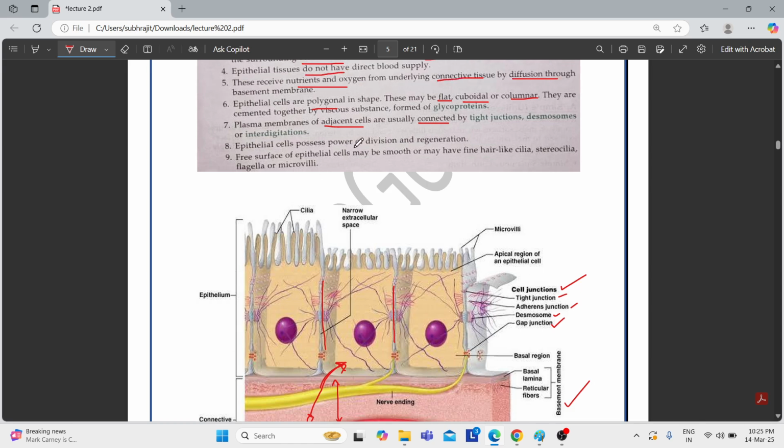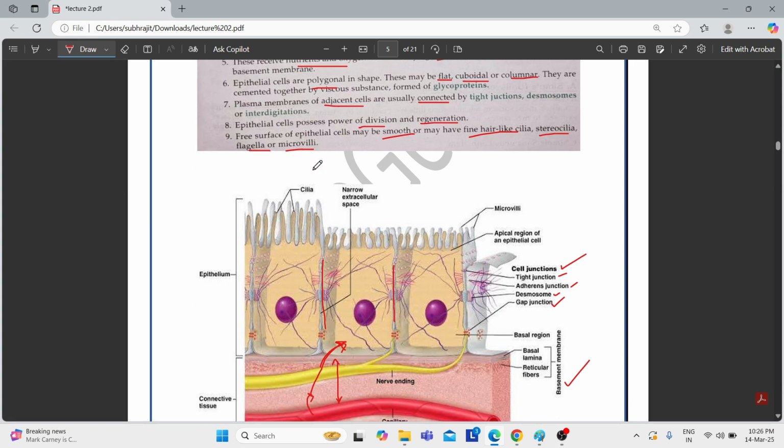Epithelial cells possess the power of division and regeneration, and the free surface of the epithelial cells may be smooth or may have hair-like cilia. They can have cilia, flagella or microvilli. These are various kinds of structures which can be present on the surface of the epithelial cells or tissue.